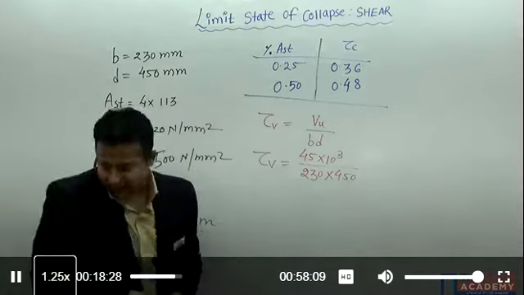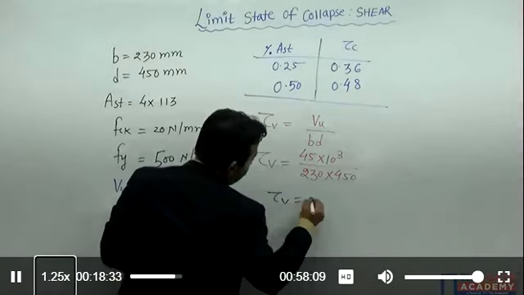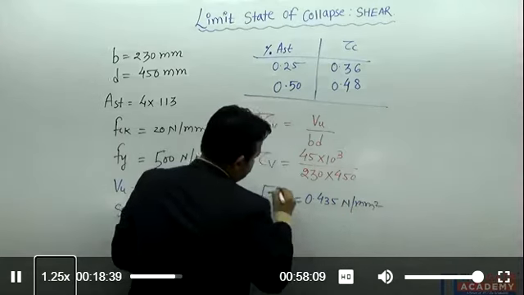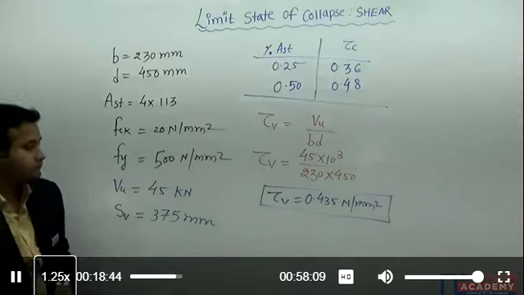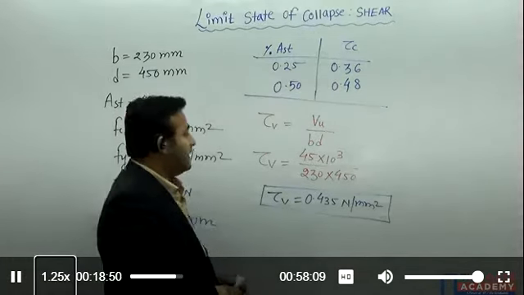So the value of tau V I can calculate, and it is coming equal to 0.435 Newton per mm square.